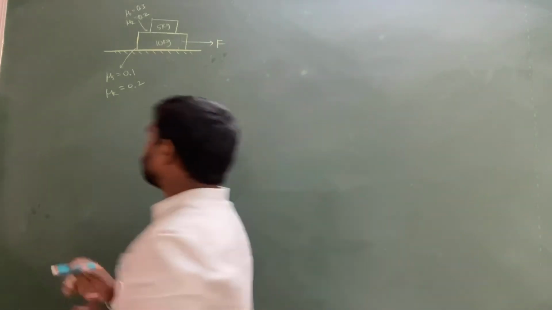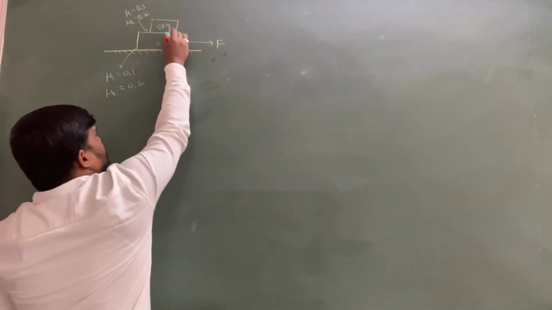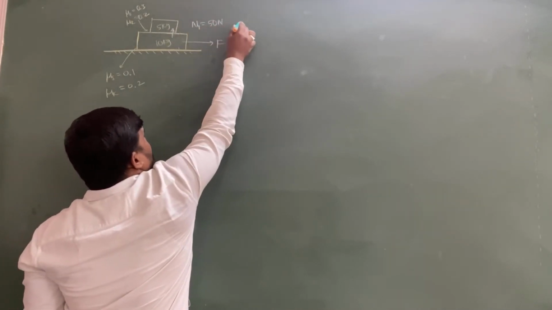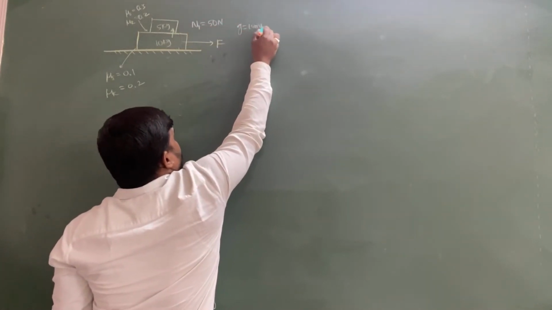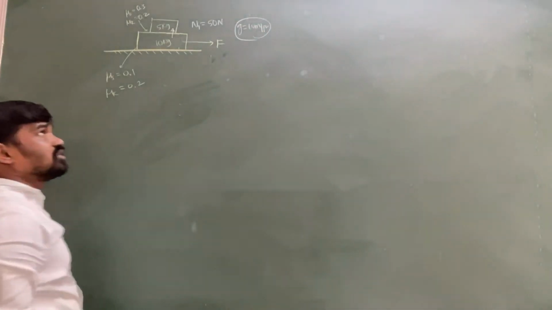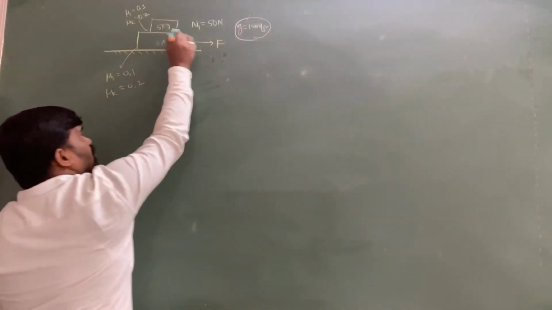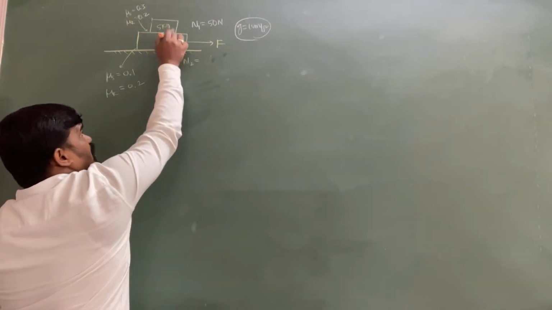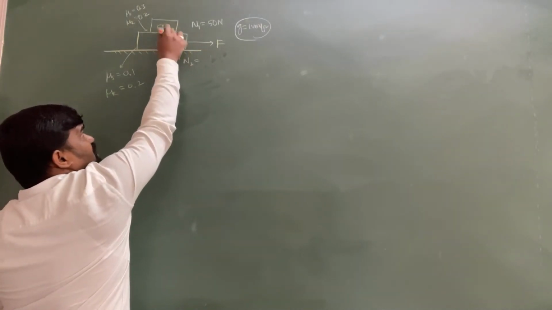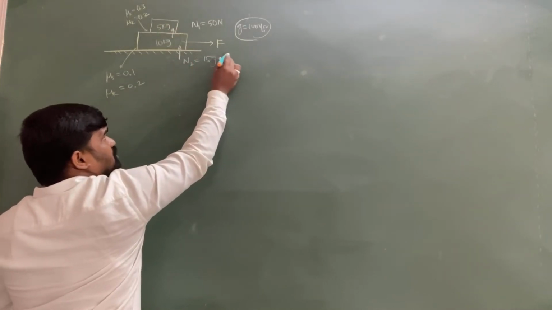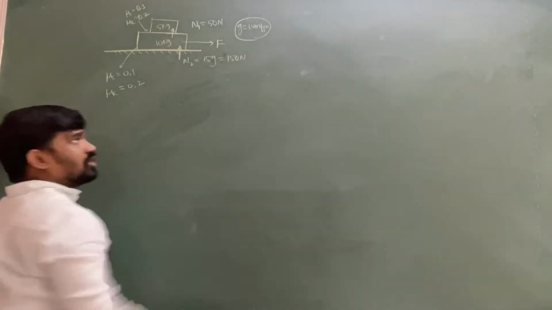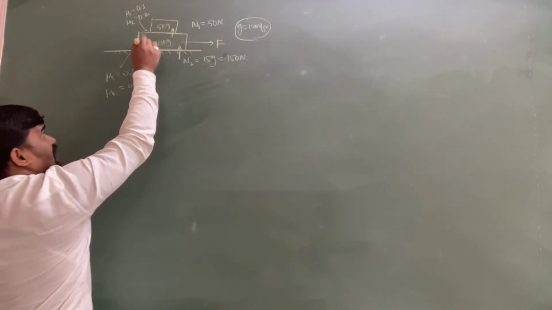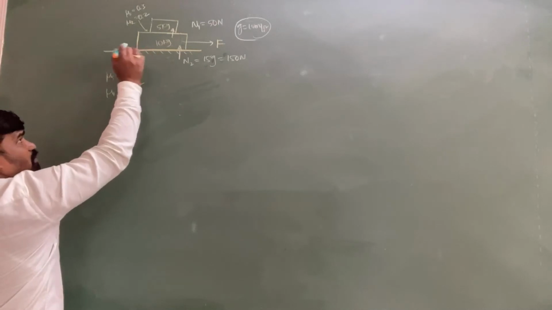So chalo, let's come to these particular points. Upon the 5 kg block there is a normal force acting, which is equal to 50 Newton. Let me take g equal to 10 meter per second square. Hence the normal force acting upon the 5 kg block is equal to 50 Newton, and the normal force acting upon the 10 kg block is equal to the total mass above this point, 15 g. So this is equal to 150 Newton, sir. So there is a friction between the 5 kg block and the 10 kg block, as well as a friction between the 10 kg block and the ground.